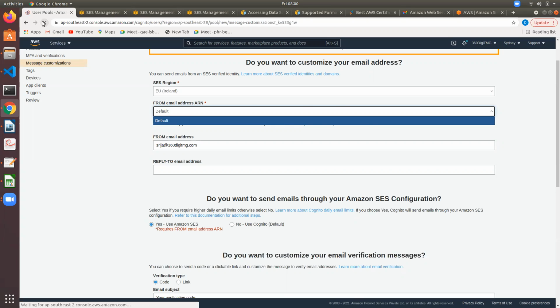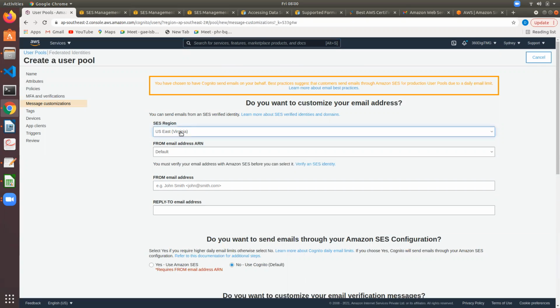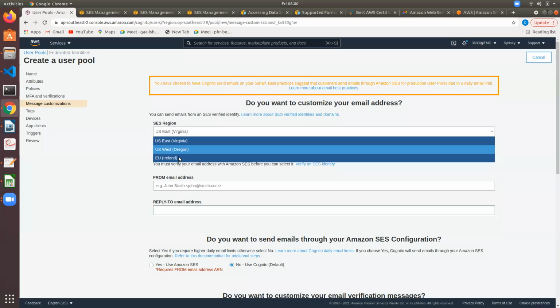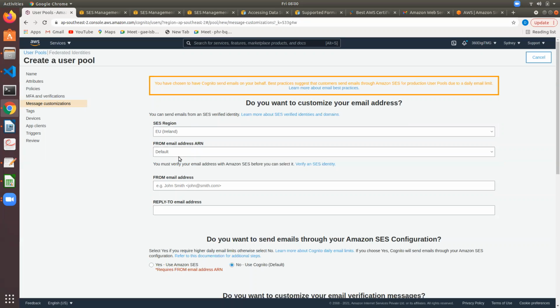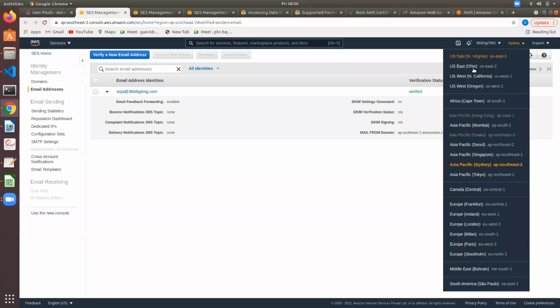Let me refresh. It's not appearing in the drop down. Sorry, it has to be Sydney. Sydney is not there. Okay. The SES region either has to be Virginia, Oregon, or Ireland. So I have to create an SES. I created this SES in Sydney, so let us change to Virginia.